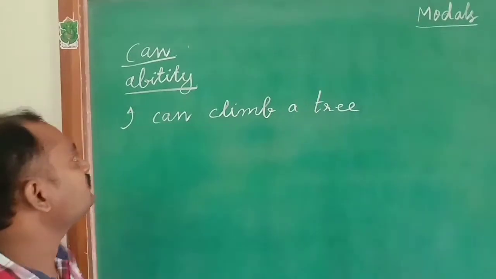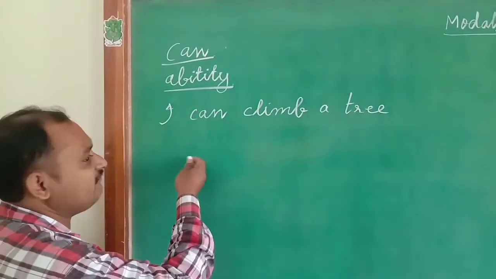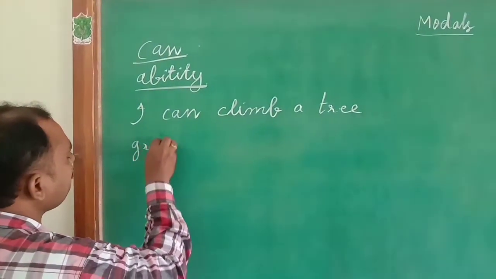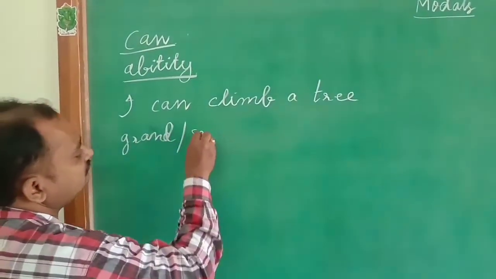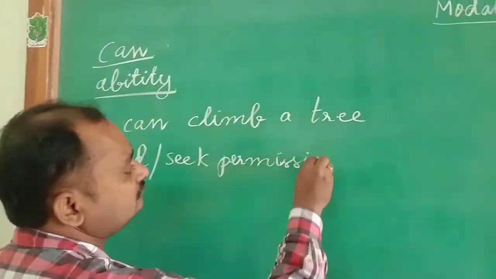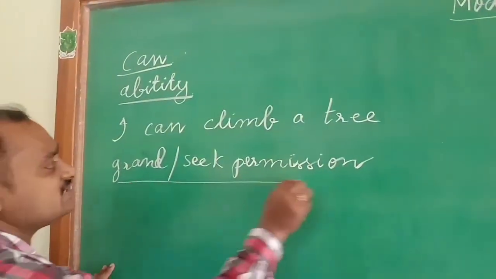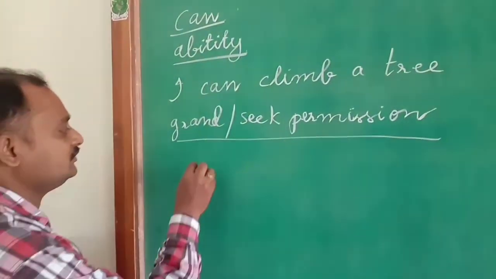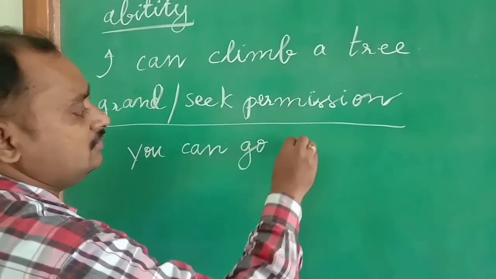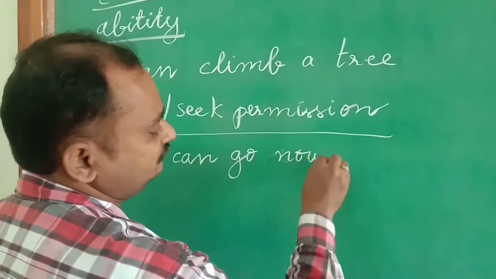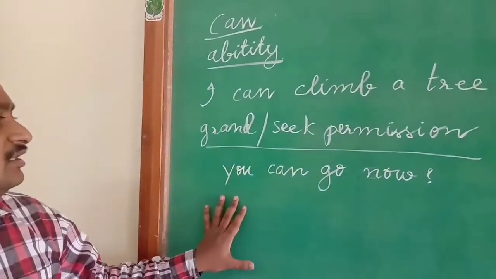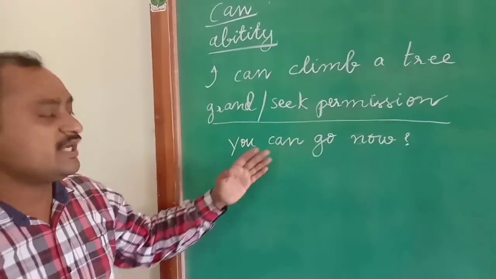Next, we will go through another purpose for which this modal auxiliary verb is used, that is to grant or seek permission. Here is one example sentence: you can go now. This is granting permission.